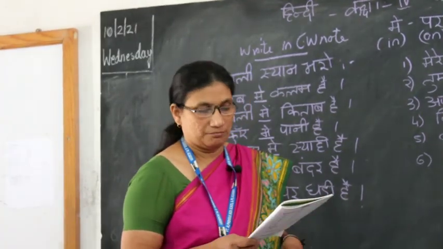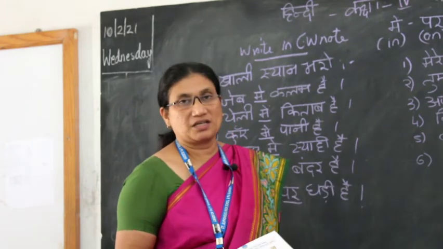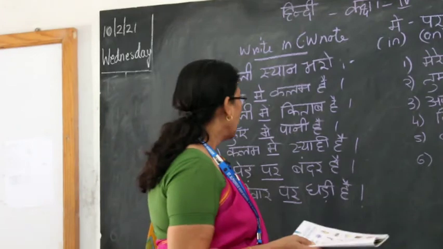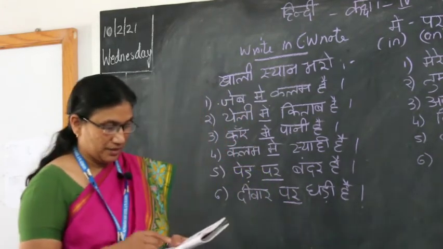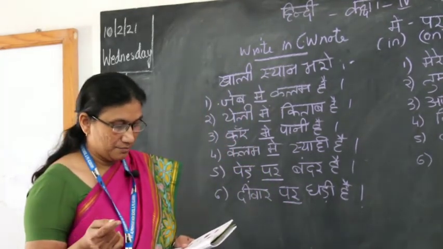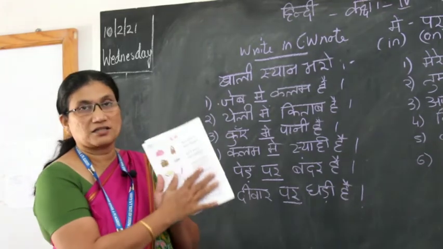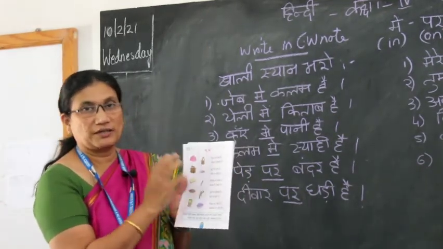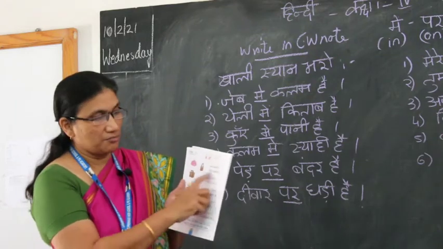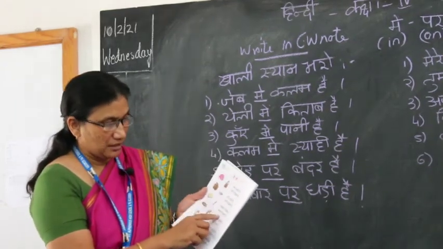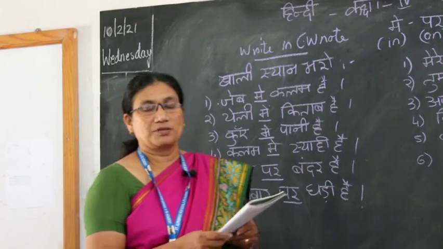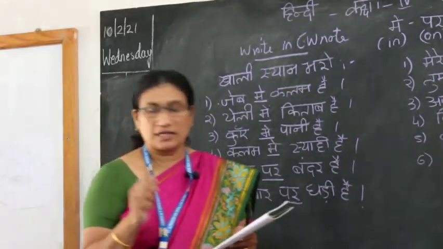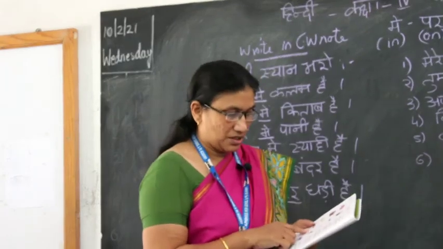पानी में मछली है. Where does the fish stay? In the water. So the fish is in the water. Then we have किताब में तस्वीर है. This is a किताब, you have got pictures in it. So किताब में तस्वीरें हैं. कलम में स्याही है means children your pen has ink in it. स्याही means ink.